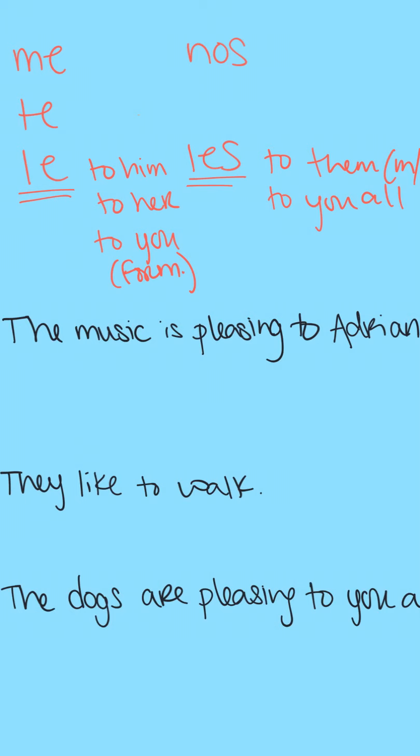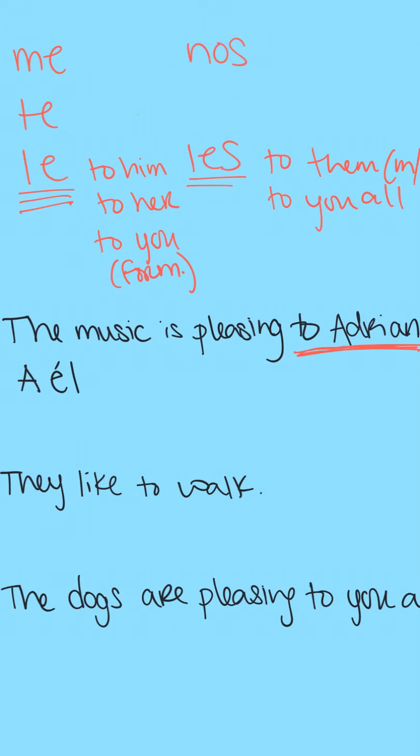All right, so we're going to take a look at a few more example sentences together. The first one says, the music is pleasing to Adrián. So, I see first that my person being affected is Adrián. So I know that that means that my IOP is going to be le, and that also means I have to include a prepositional phrase. So remember, that phrase looks like a, to, and then I'm going to say él.